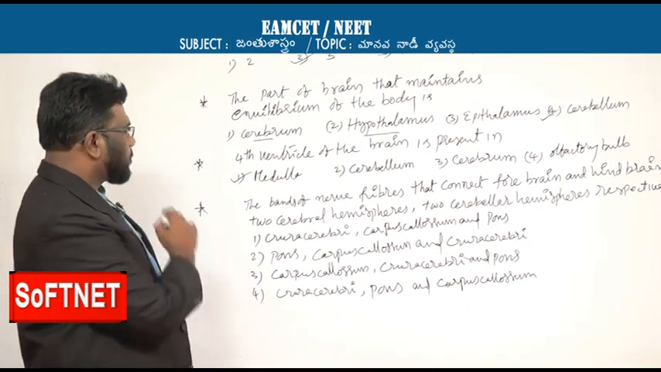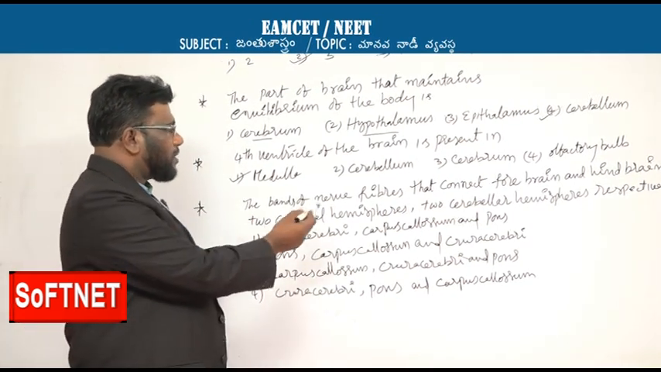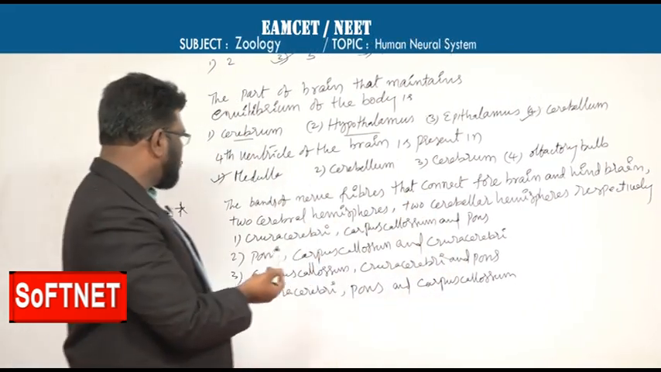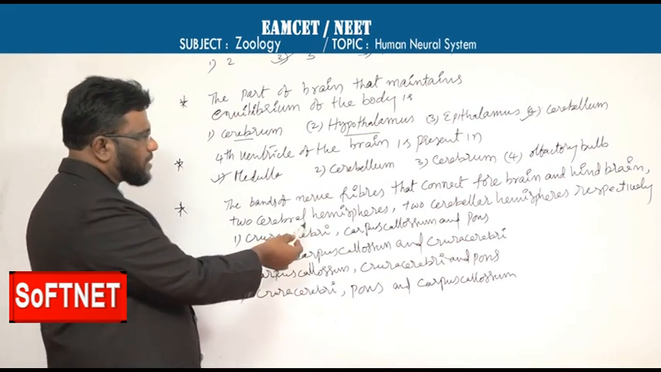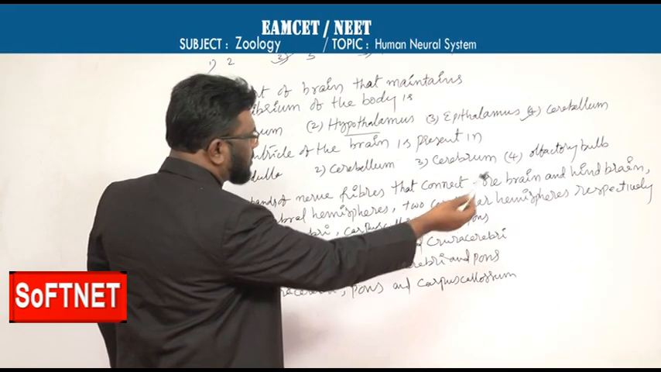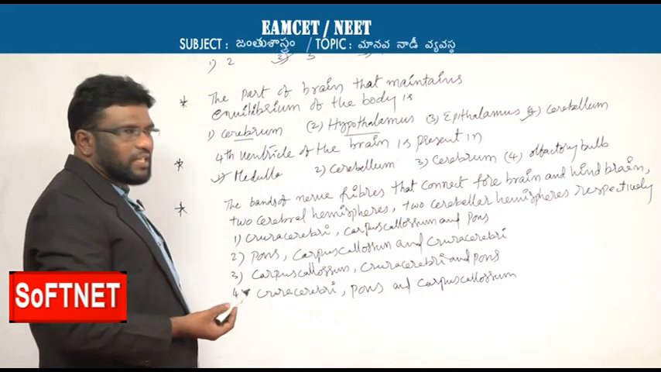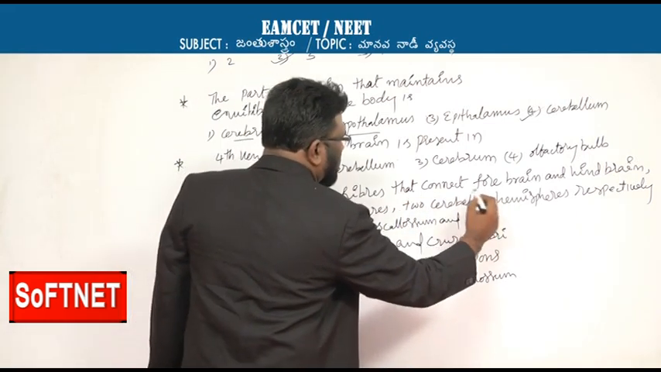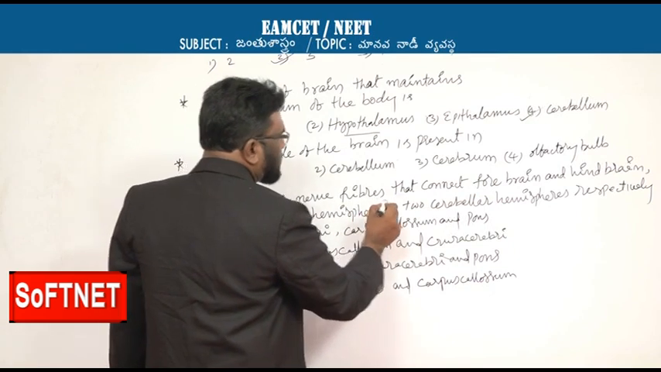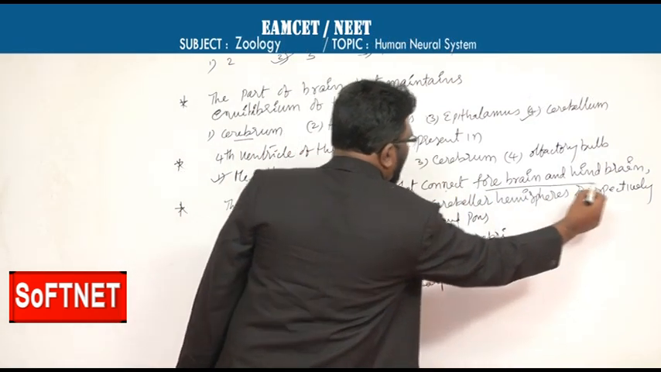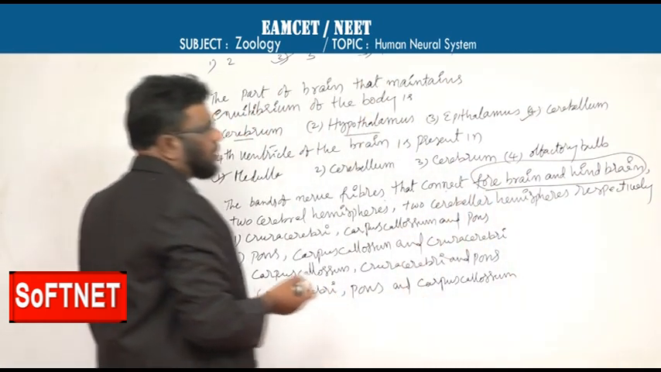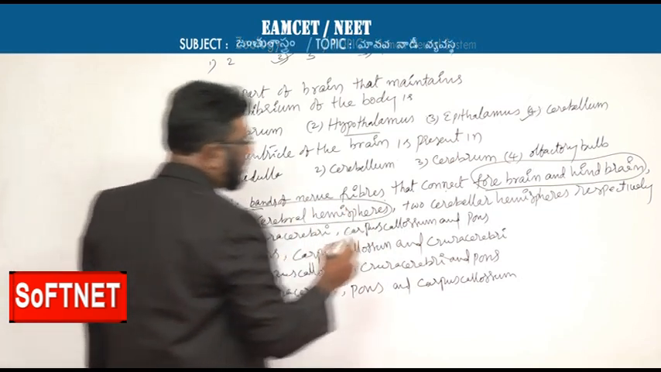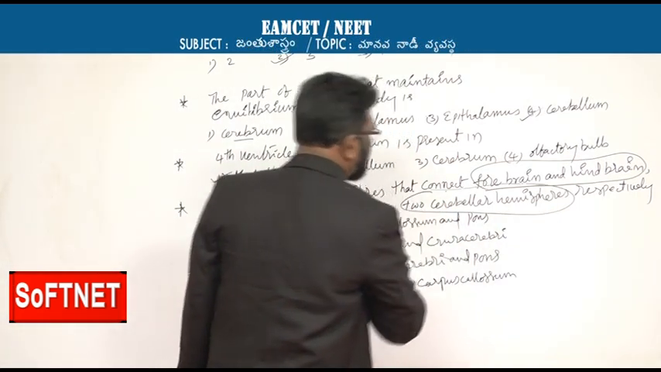Next, fourth question: the bands of nerve fibers that connect forebrain and hindbrain, and two cerebral hemispheres, two cerebellar hemispheres respectively. So in this question, we have to follow the order given here. The band of nerve fibers that connect forebrain and hindbrain, and next the two cerebral hemispheres, and next two cerebellar hemispheres.